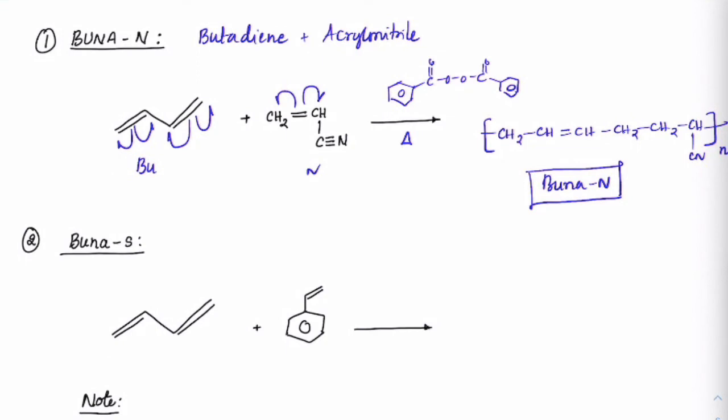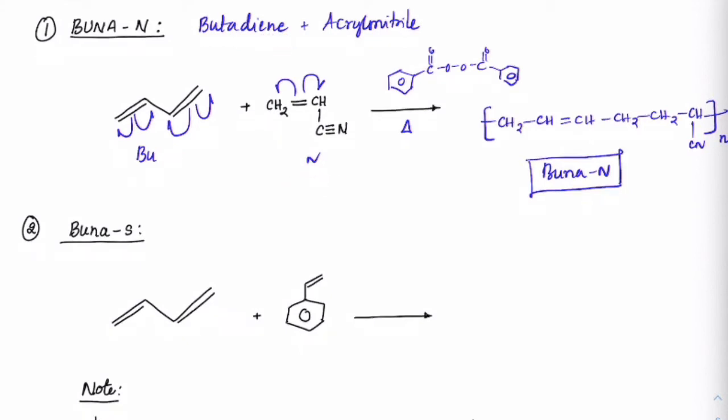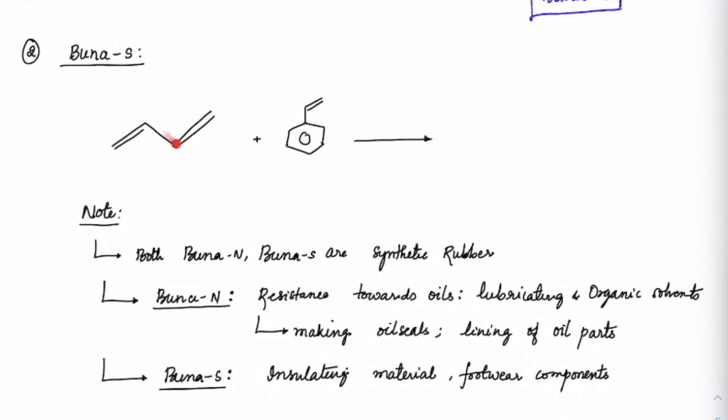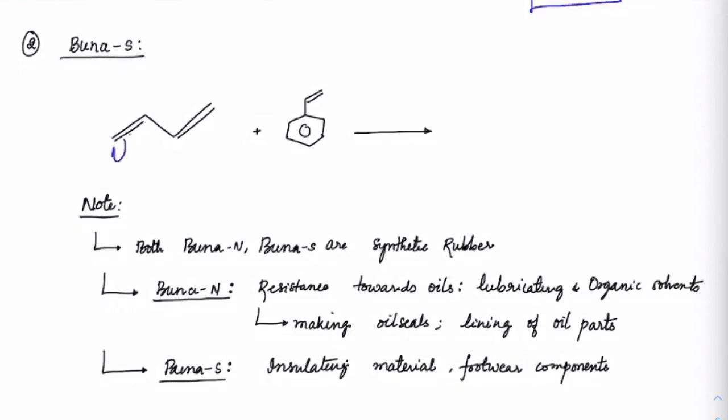Right. So it is coming from the word butadiene and then N, that is acrylonitrile. Next is Buna S. So this one is butadiene and S as in styrene. So it is coming from the word styrene. Okay. So you can check it out this way.